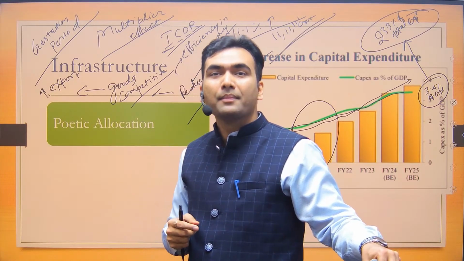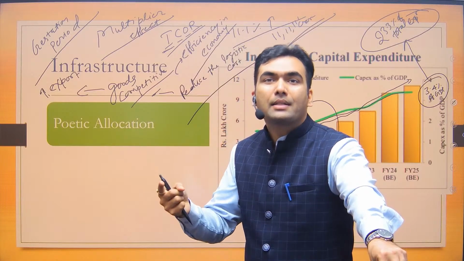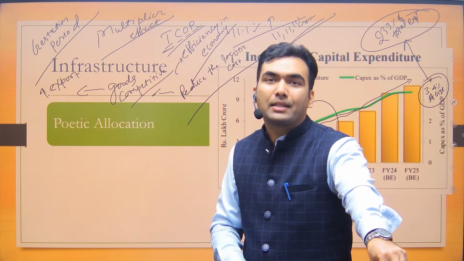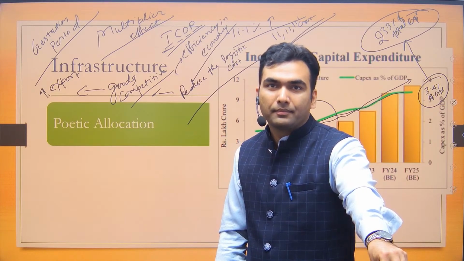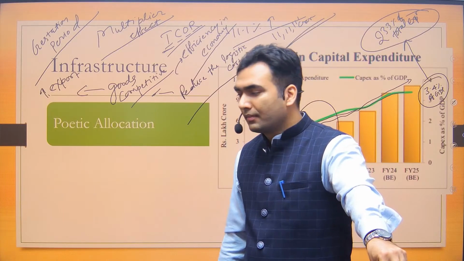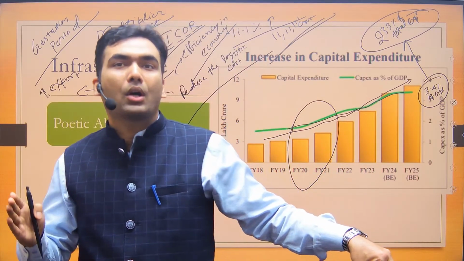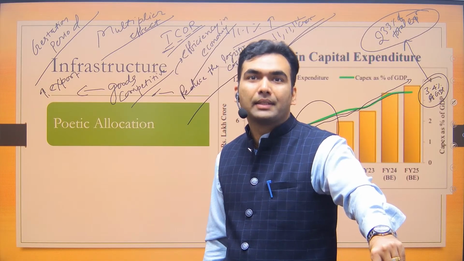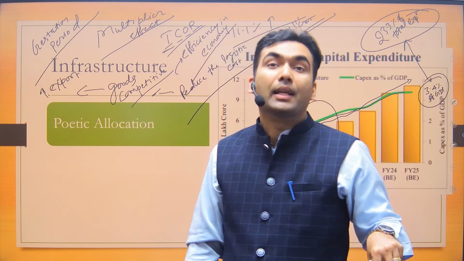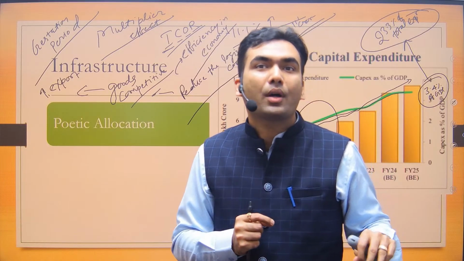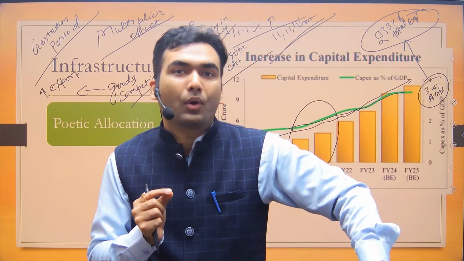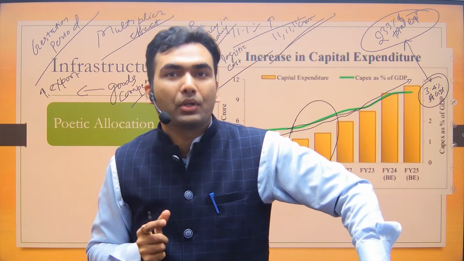Now, Sonia, you tell me whether more ICOR is good or less ICOR is good for an economy. Others should also answer. Whether the ideal ICOR should be more or less. No, Amrit, that's not correct. Less is good. Less ICOR means less capital is required for an additional unit of output.